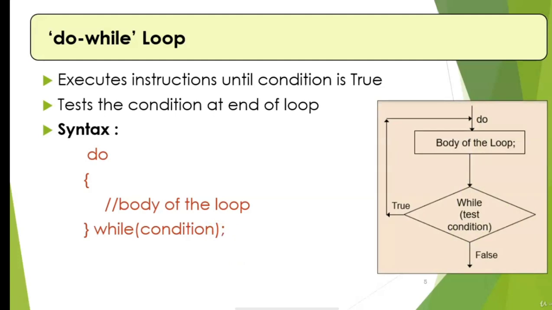Pictorially this can be shown like this. So the body of the loop is executed and then we check the condition. If the condition is true, then go again back and execute the body of the loop. The moment the condition becomes false, then you are going to terminate the loop and go to the next instruction after the loop.